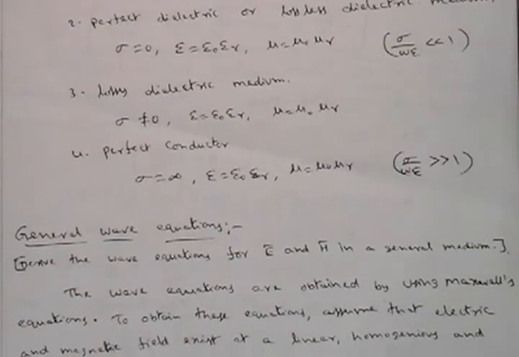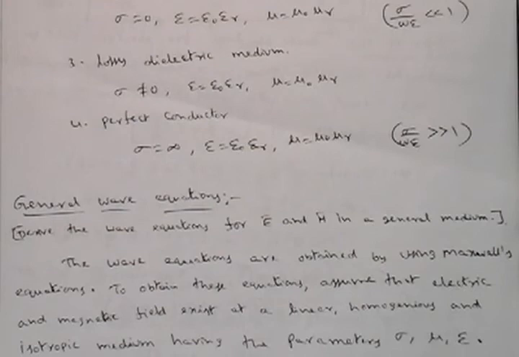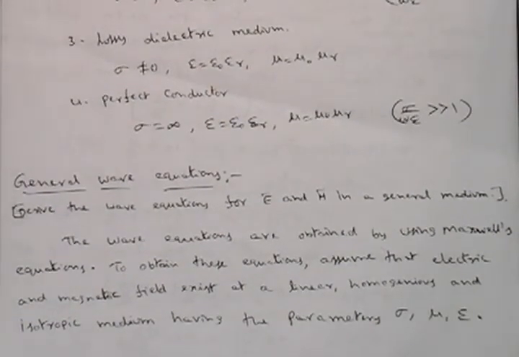How to get the general wave equation? A wave is nothing but a combination of electric field and magnetic field. So the wave should have an electric field equation and a magnetic field equation. To derive that, first we need to consider some properties. Let's see what the properties are.